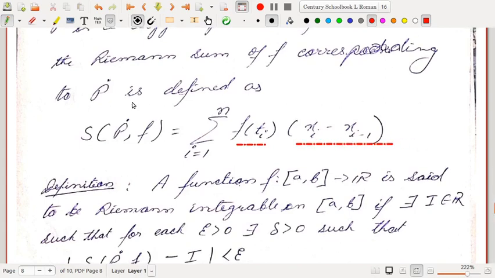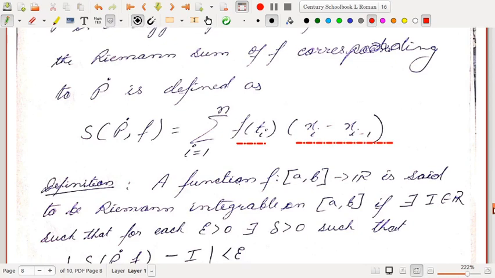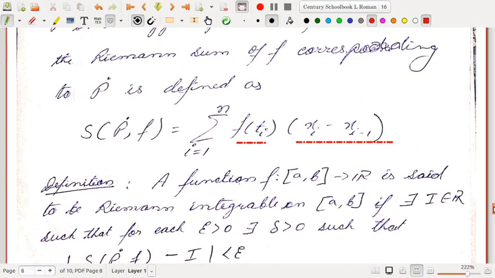Okay. So in the Darboux approach, we had two such sums. One was the upper sum and one was the lower sum. The upper sum was the summation of Mi into xi minus xi minus 1. So that Mi was the supremum of all f(x) in the interval xi minus 1 to xi. Okay, so that supremum need not be attained.